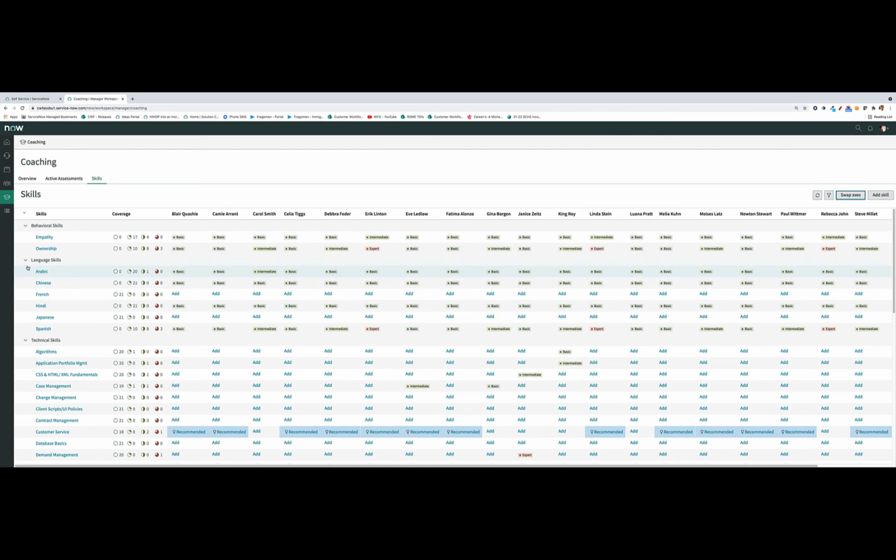So you can say for a given skill, such as empathy, what kind of skill coverage do we have or do we not have? Or for example, in the area of change management, you'll notice that there is a significant skill gap. So this is where managers can identify where there are skill gaps and make sure that agents are up-leveling on those respective skills. And by the way, when you do add a skill to an agent within here, because this is feeding off of the same skill table that AWA leverages, that agent will become eligible to handle work that matches that skill. So that's a pretty critical component.